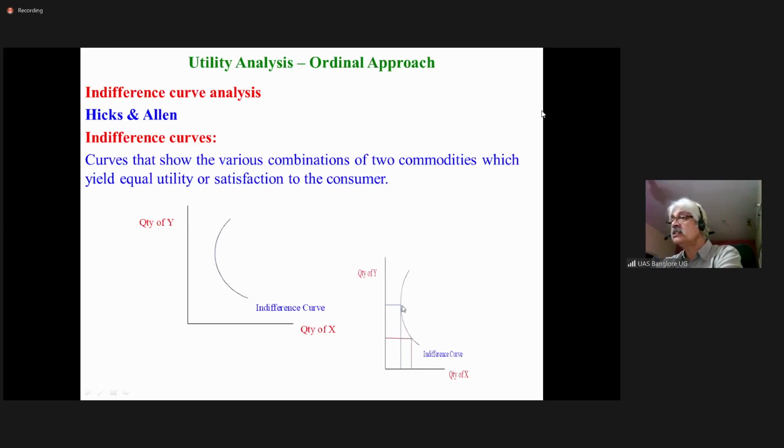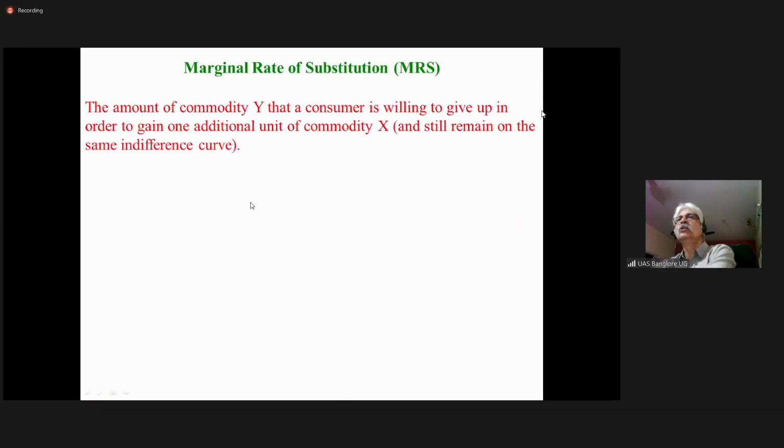The point might have changed, but it is on the same curve. That's what it says: and still remain on the same indifference curve.